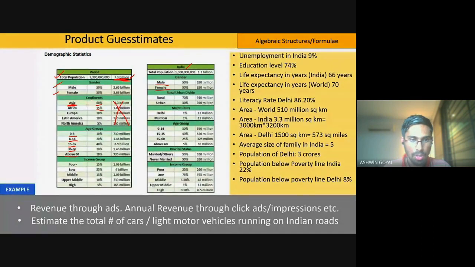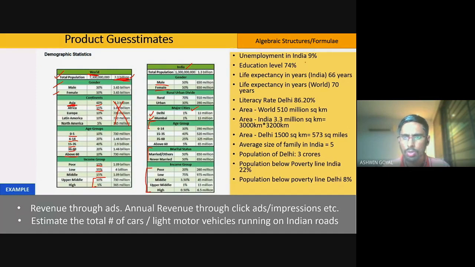Income group, of course, about 15% people in India are extremely poor. About 55% are from the low income group. Sorry, this is for the world again. About 15% are from the middle income groups, and then 15% from upper middle and high income groups. And the splits are slightly different for India. Then we have marital status, we have age groups. So all this you need to know, and population of Delhi, Mumbai and Bangalore. These 3 you should know, right?